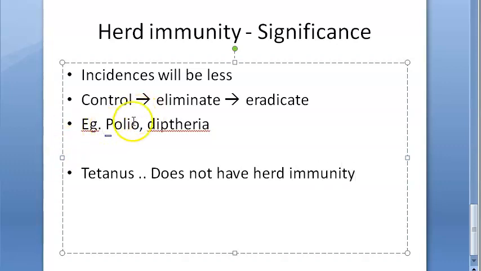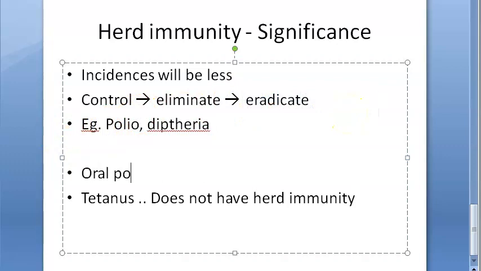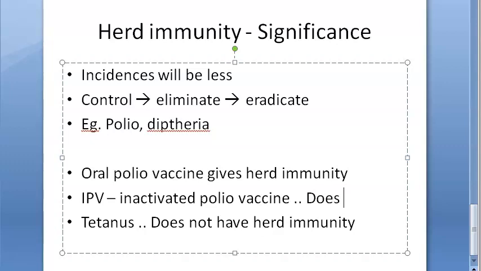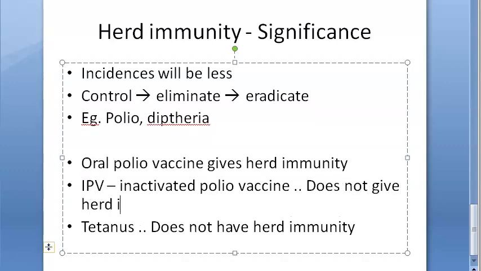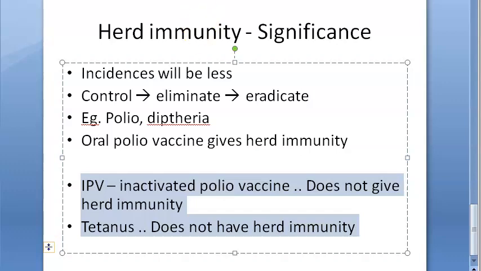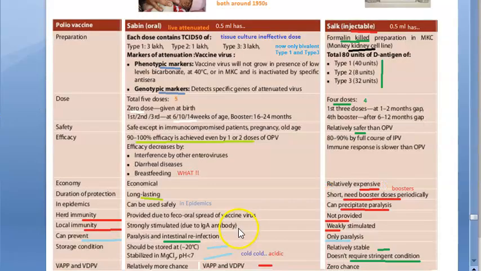See, oral polio vaccine gives herd immunity. But what is IPV? Inactivated polio vaccine does not give herd immunity. Okay. So did you get this? So which are the things that won't give you herd immunity? These two.